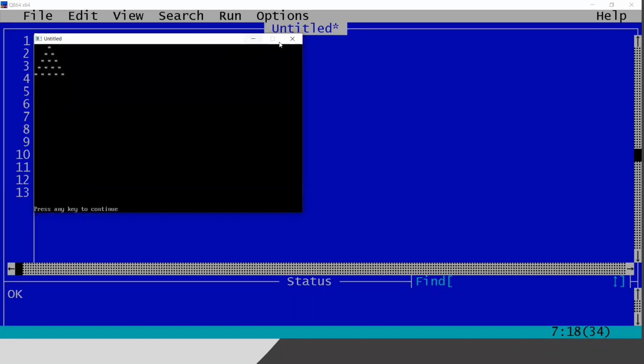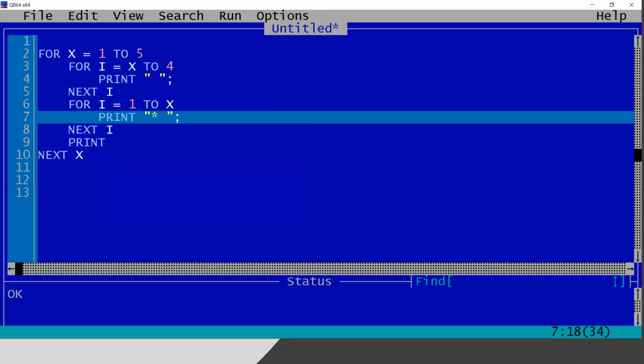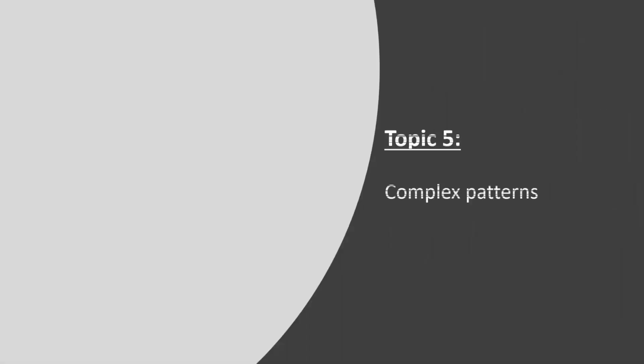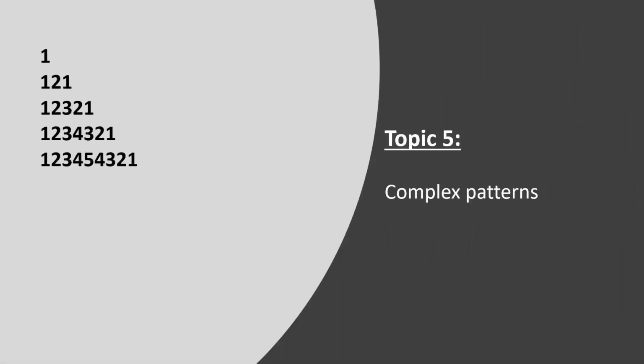Yeah, easy one, but no one can think this much of an easy solution from this one to from the left one to the right one. It is an easy conversion. So yeah, quickly going into topic 5. Topic 5 is like this: 1 to 1, 1 to 3 to 1, some complex patterns.